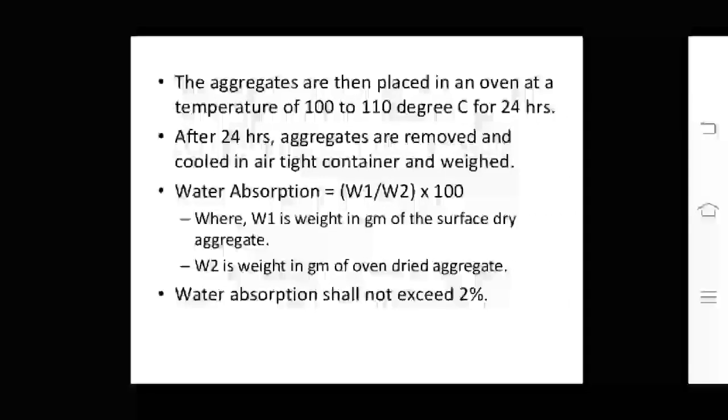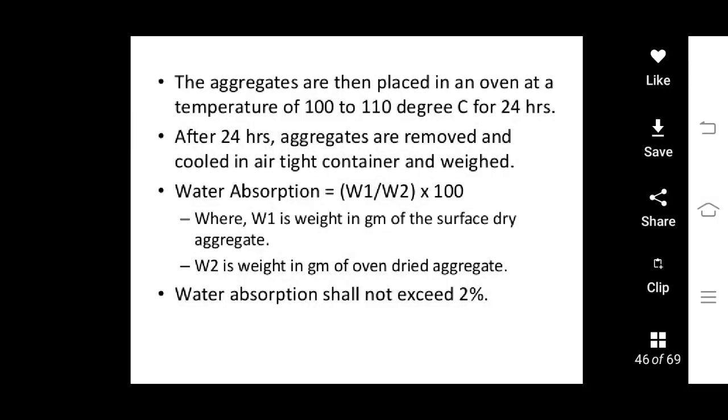The aggregate are then placed in an oven at a temperature of 100 degrees centigrade to 110 degrees centigrade for 24 hours. After 24 hours, aggregates are removed, cooled in an airtight container and weighed. Water absorption is equal to W1 by W2 into 100, where W1 is the weight in gram of surface dry aggregates, W2 is the weight in gram of oven dried aggregate. Water absorption shall not exceed 2% of the weight in the case of aggregate.